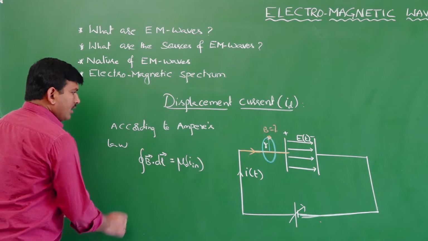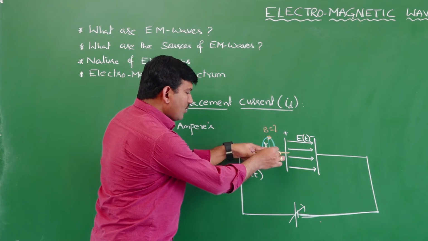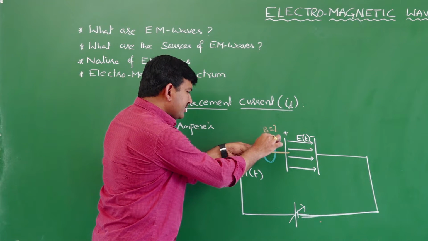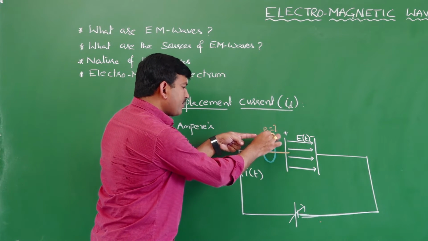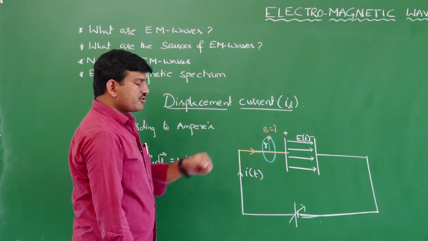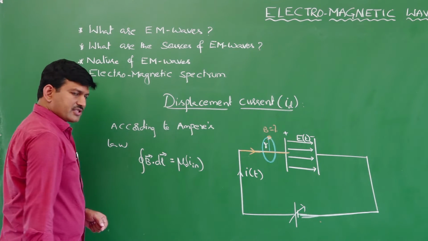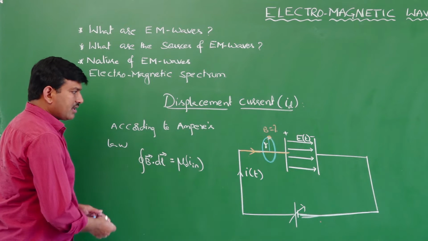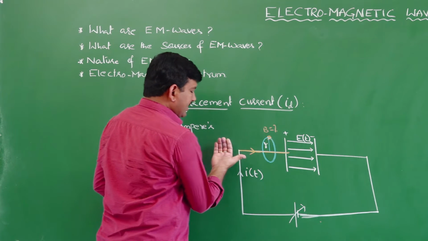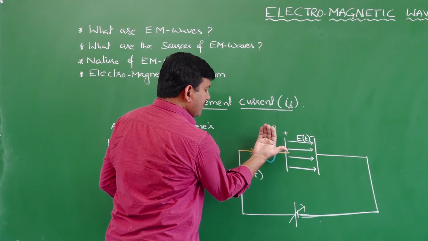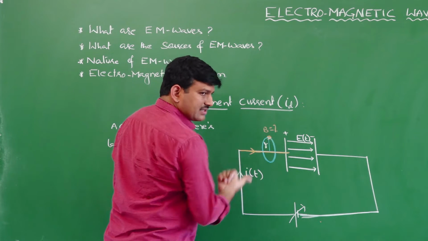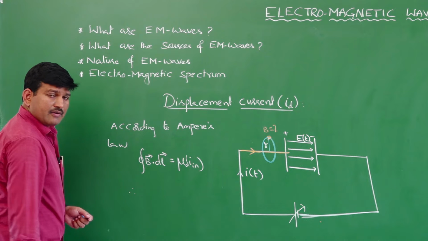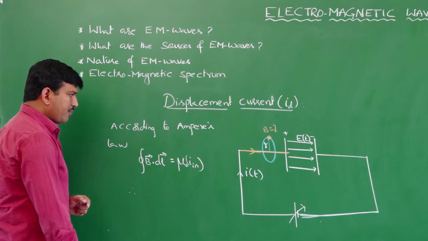Now, as the wire is symmetrical to every point here, the magnetic field strength here, here, everywhere on the perimeter of this loop must be the same. Therefore, B is constant, and the magnetic field and the length vector are tangential to each other. According to the previous knowledge, when a current is passing like this through the wire, the magnetic field is directed like this. Yes or no? Therefore, what can I say? This B vector and dL vector will be parallel to each other at every point.